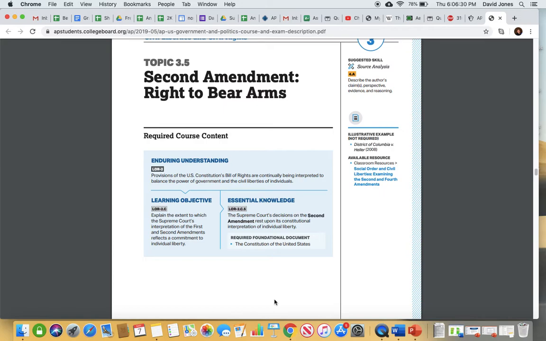All right. Second Amendment, right to bear arms. We have a couple of cases here that we talked about. The big one you need to know is McDonald versus Chicago. So McDonald versus Chicago was our 2010 case that extended the Second Amendment to the states through selective incorporation.